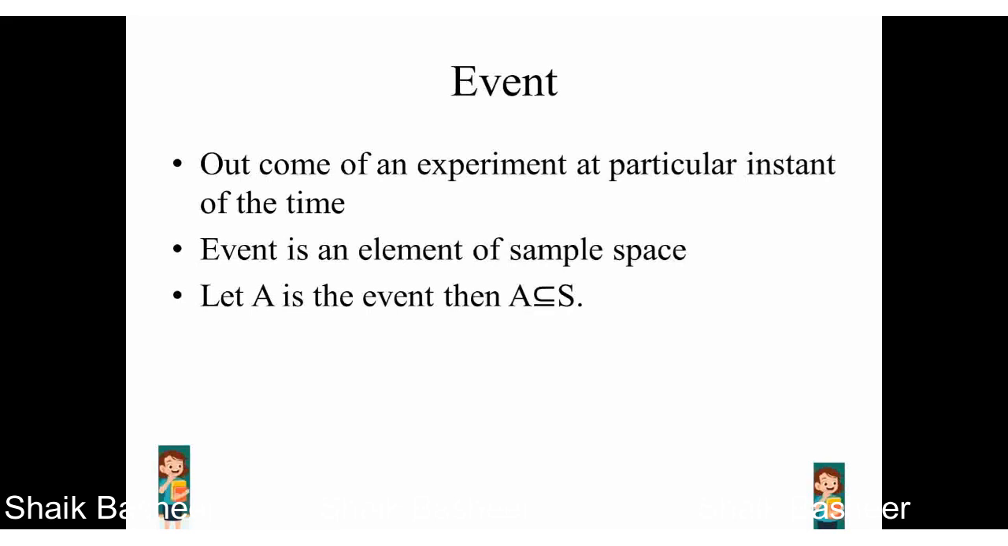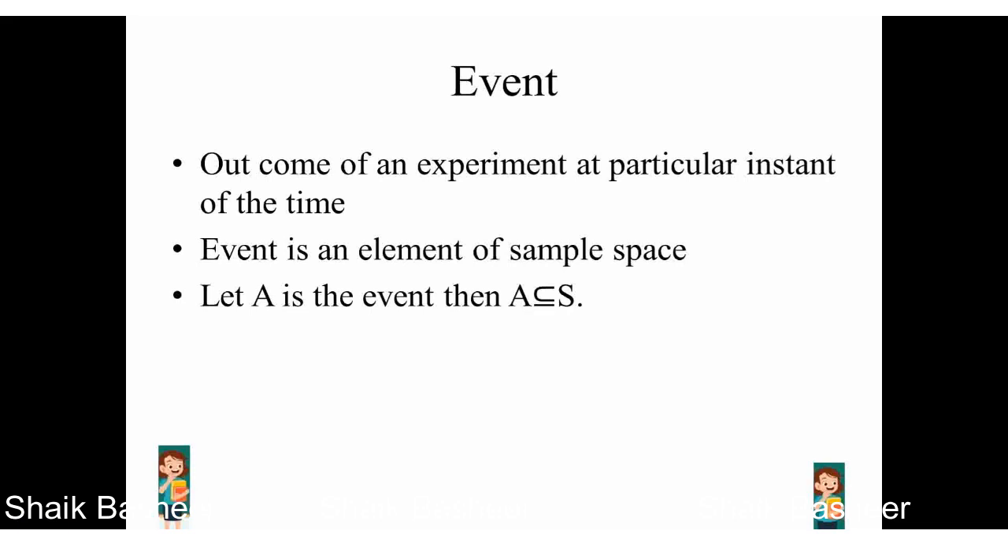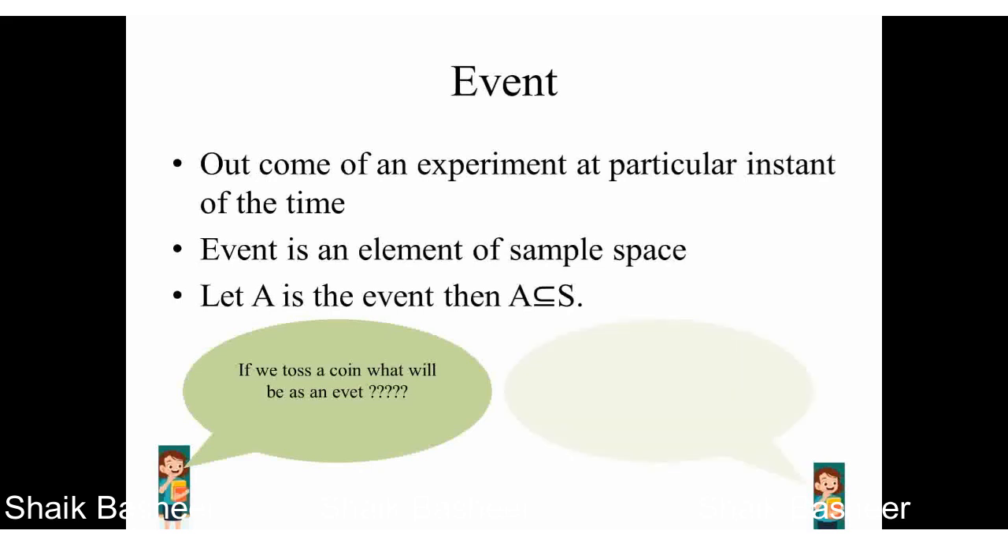As we have already discussed, the sample space is nothing but all the outcomes, whereas the event is nothing but the outcome of the experiment at a particular instant of time. An event is an element of the sample space. So let's consider A is an event, then the event is a subset of the corresponding sample space. If you toss a coin, what will be an event? Here the event may be any one that is expected at the particular time. It may be head or maybe tail. Give one more example of your own.